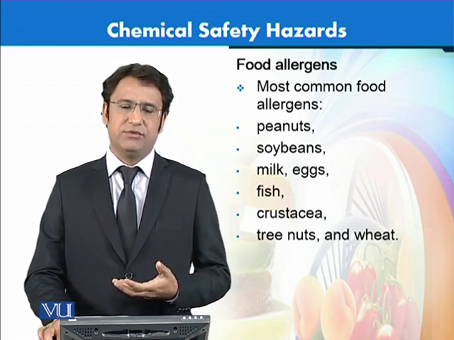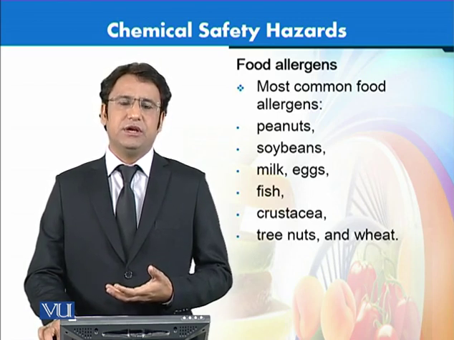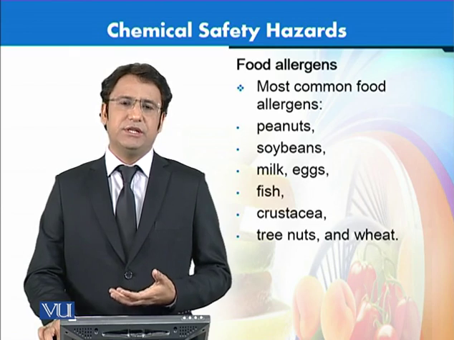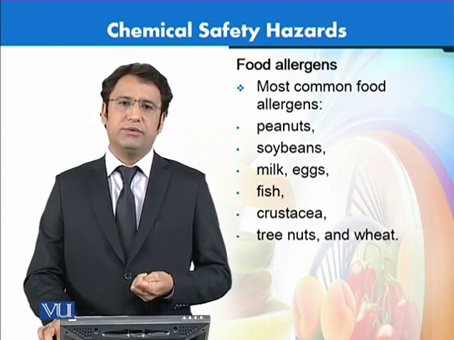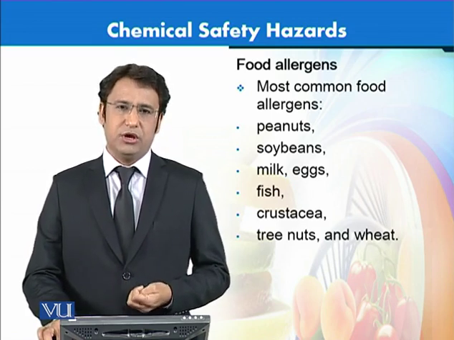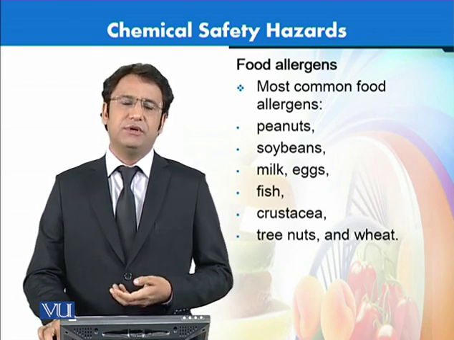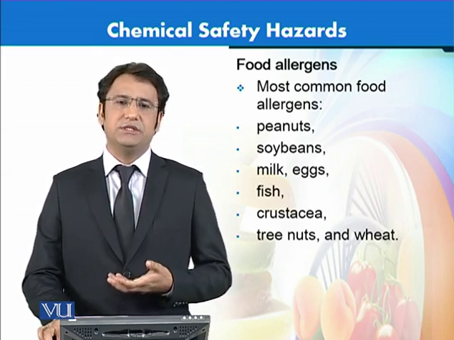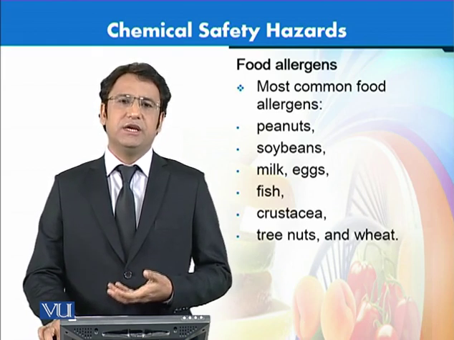The next category of chemical hazards is the food allergen. It again is a vast area, and we are seeing a large number of increasing incidences of allergenicity that comes from different foods. The most commonly recognized sources of food allergens are peanuts, soybeans, eggs, milk, fish, crustacea, and different nuts.